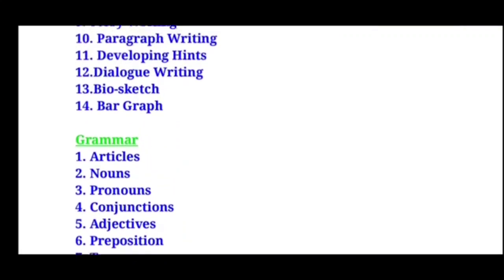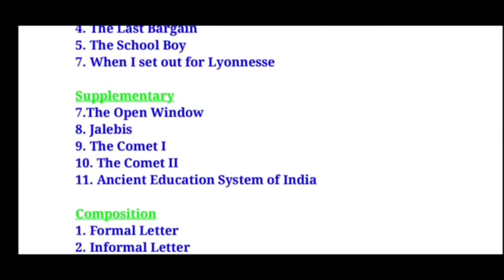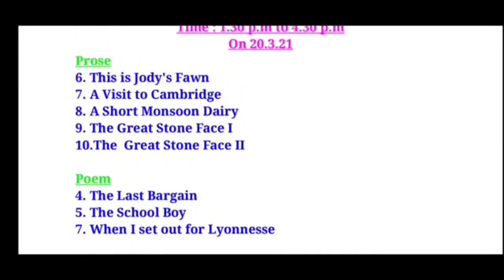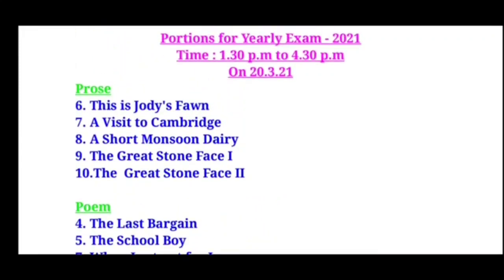So these are the 14 grammar parts for our yearly examination, 14 compositions, 7 to 11 supplementary, 4 to 7 poem, 6 to 10 prose. This is the portion for our yearly examination, children.